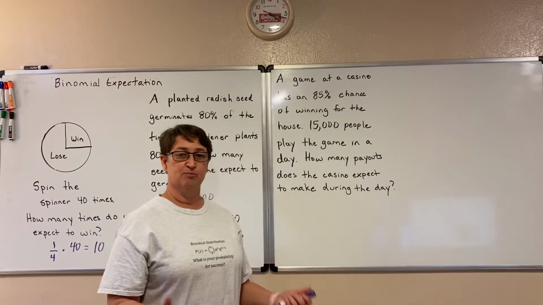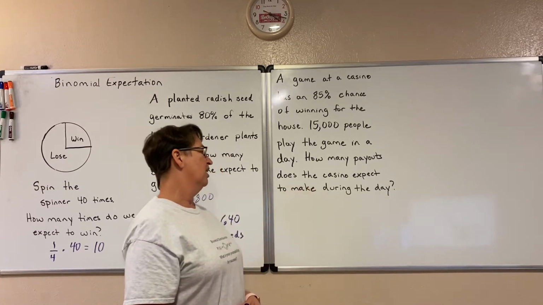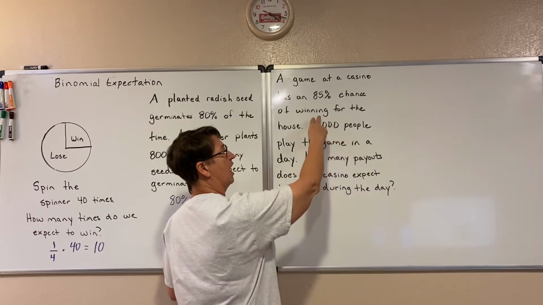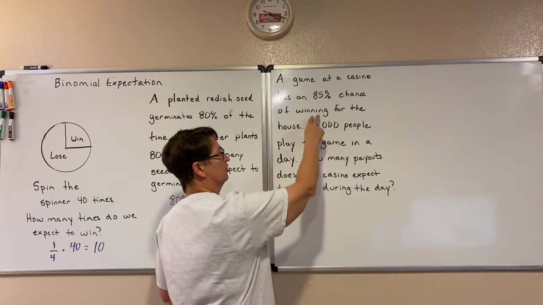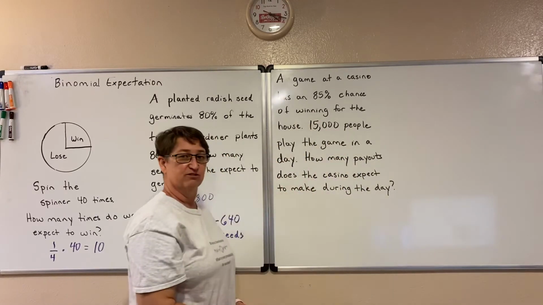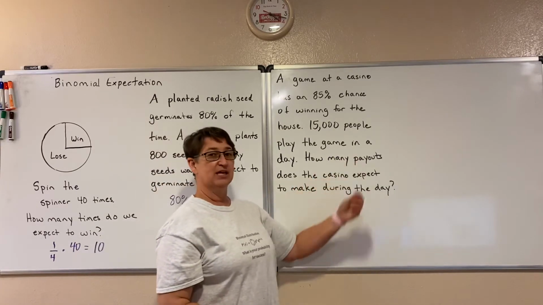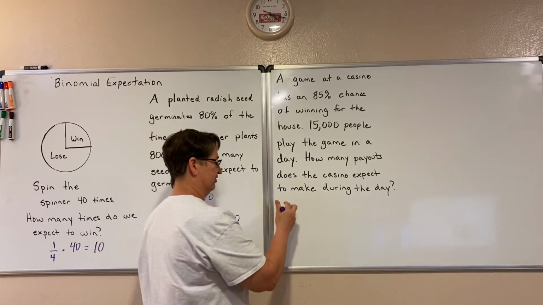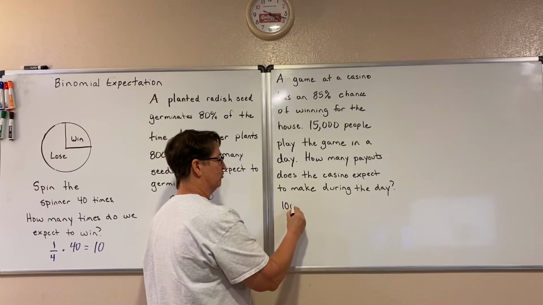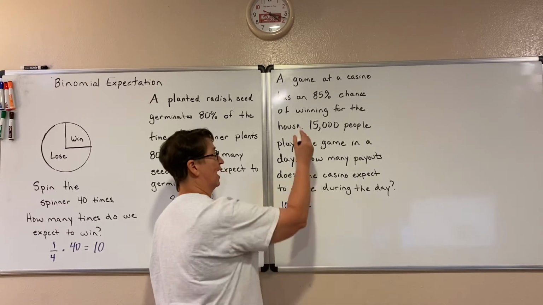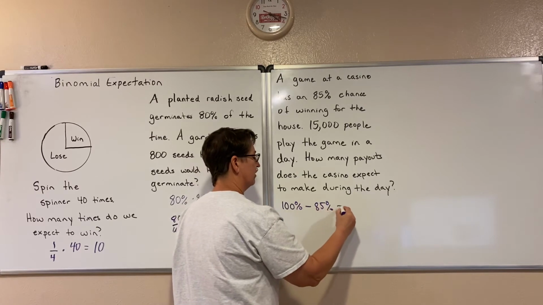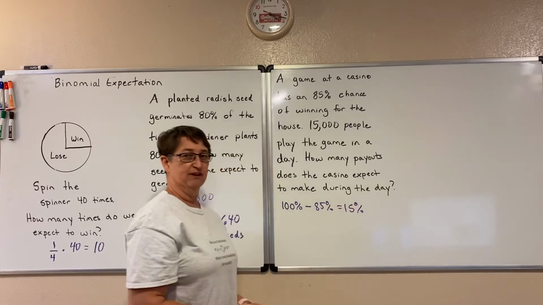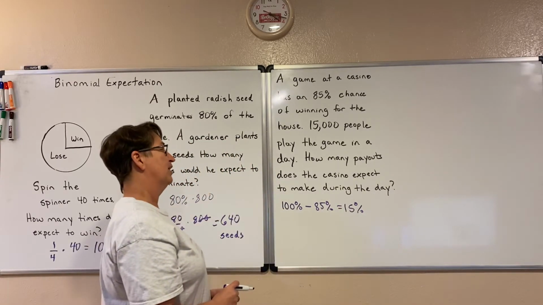We want to know what's the expected value, or what's the expected payout. Now notice that to pay out is the complement of winning. One of those is the success and the other is the failure. So to find the probability that we pay out, we're going to actually look at the complement of that 85%. Remember, to find the complement, we take 100% or 1 and subtract the 85%. So the probability that the casino pays out is 15%. 15% of the time they pay out.